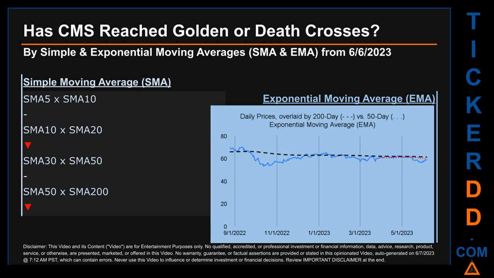For simple moving average, by comparing 50 to 200 days, we found a bearish death cross signal because the 50-day SMA crossed below the 200-day. Continuing with SMA, we looked across the 5 to 10, the 10 to 20, and the 30 to 50-day ranges to see if golden and death crosses had been reached. We found death cross signal for the 10 to 20. We could find neither golden cross nor death cross signal for the 5 to 10, the 30 to 50.